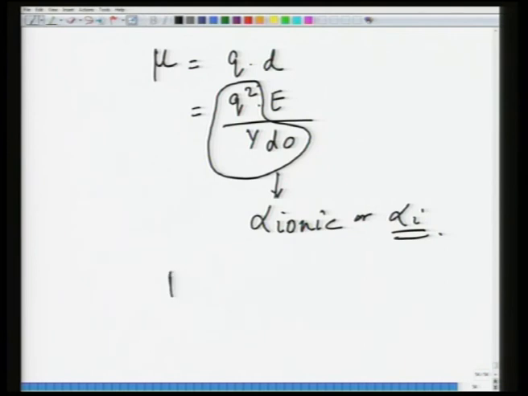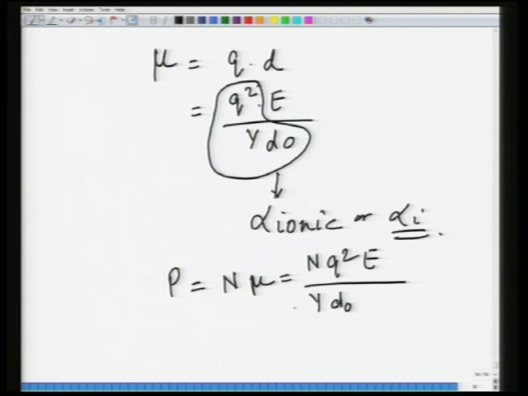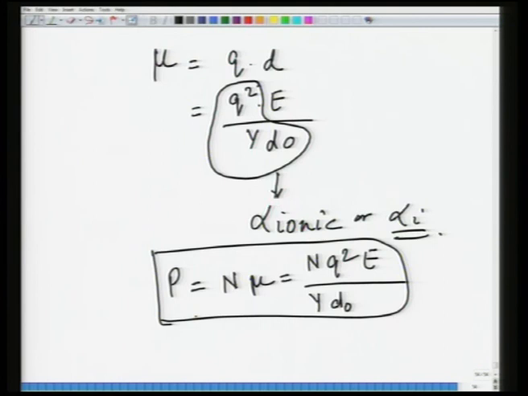As a result the polarization, if the dipole density was again n per unit volume, becomes n mu, which would be n q squared E divided by Y d0, and this would be the expression for P.